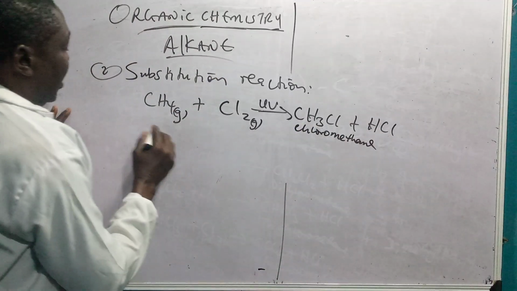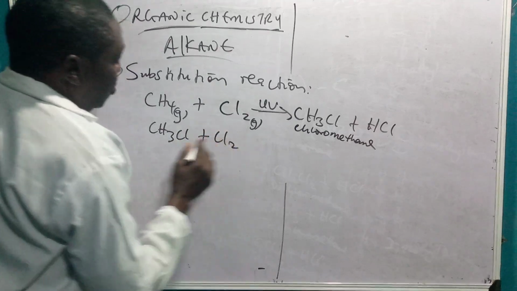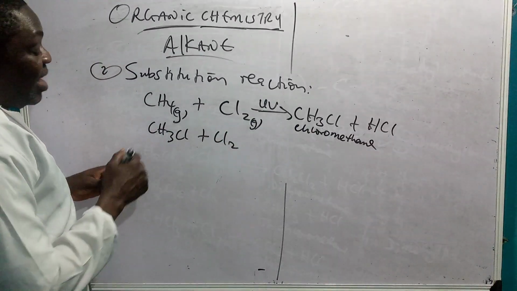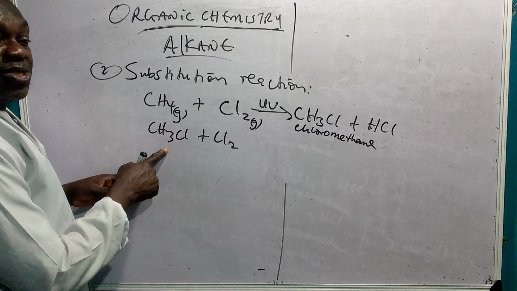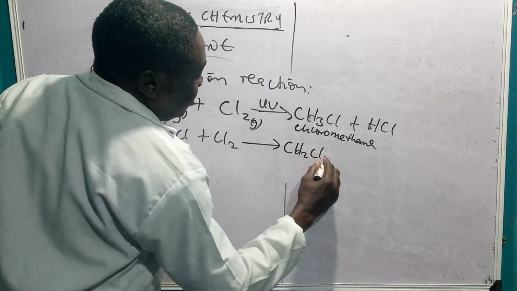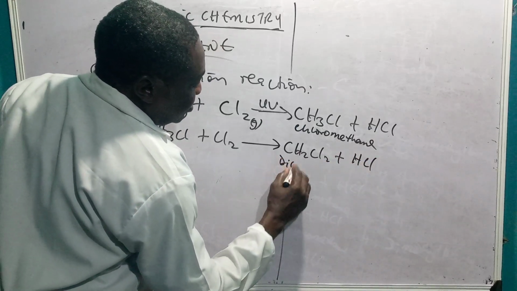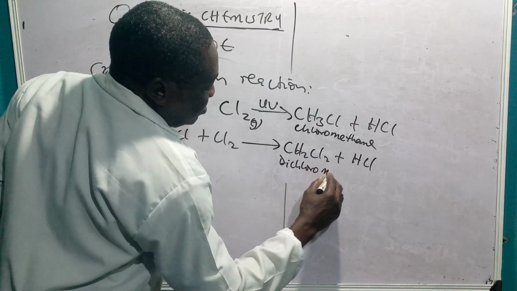You continue: you have CH3Cl plus Cl2. We continue to react until we remove all the hydrogen atoms. That's what makes it a substitution reaction. So you have CH2Cl2 plus HCl. This is dichloromethane.